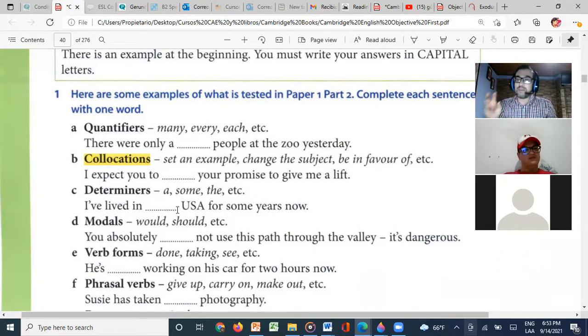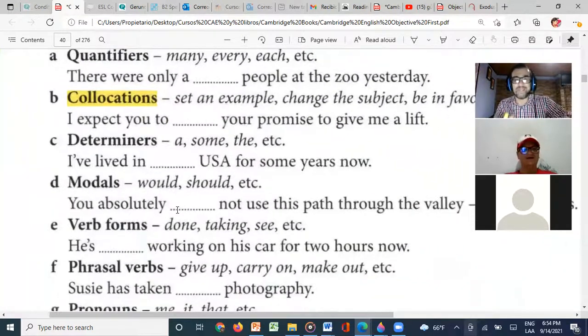Correct, yeah. Let me put it bigger. So yeah, the USA. Remember that for countries that have different states or kingdom, United Kingdom, we use the, right? Because mostly for the countries, we don't use the, but for these ones we do.